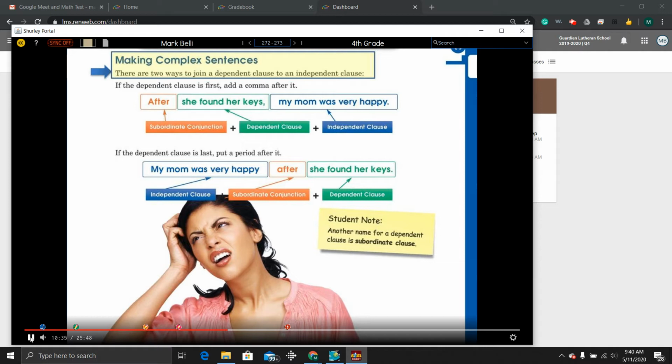Making complex sentences. There are 2 ways to join a dependent clause to an independent clause. Let's use the sentence, after she found her keys, my mom was very happy. If the dependent clause is first, add a comma after it. If the dependent clause is last, put a period after it. Take a special look at the student note. Another name for a dependent clause is subordinate clause.